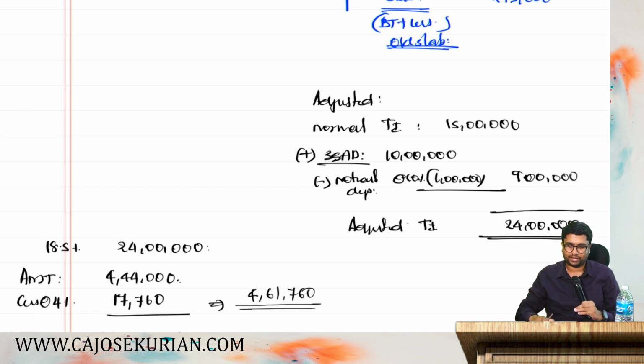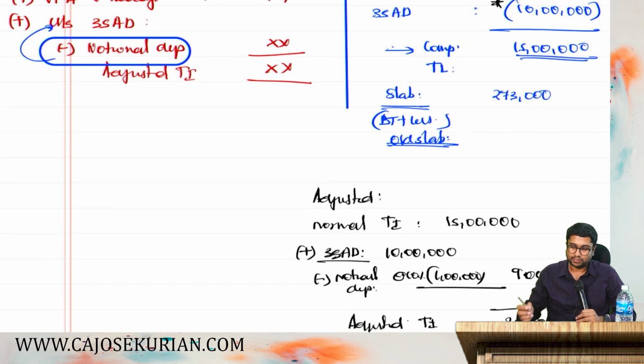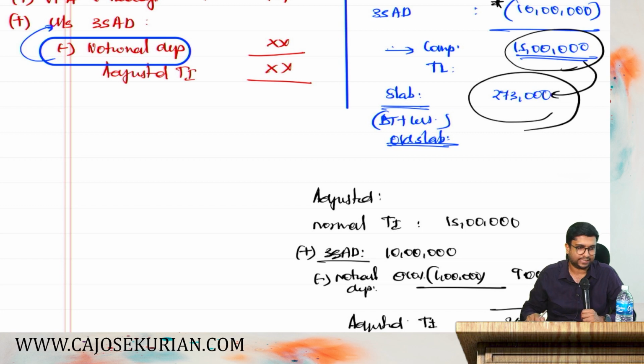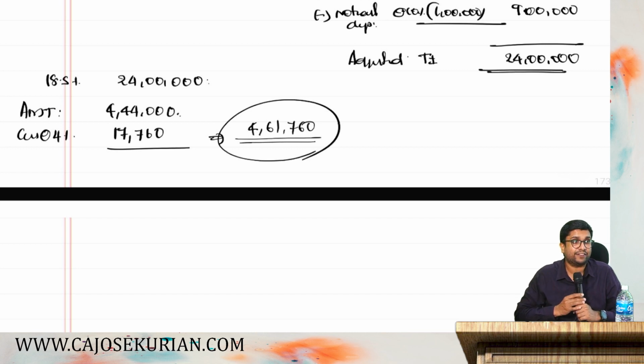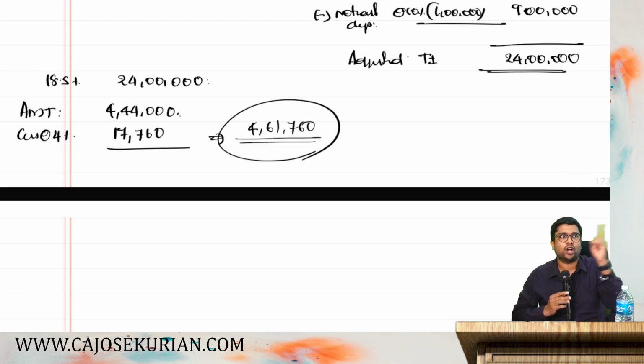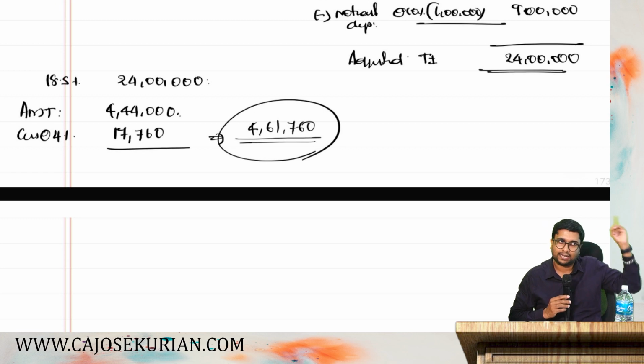Now let's compare. When I applied normal slab rates on 15 lakh, my tax liability was 2,73,000. But 18.5% of my adjusted total income plus cess becomes 4,61,760. Now you tell me which one to pay. 4,61,760 is the final tax liability because that is the higher figure. This is what is called AMT, applicable for any person other than a company if they have claimed either 10AA, Chapter 6AC heading or 35AD.